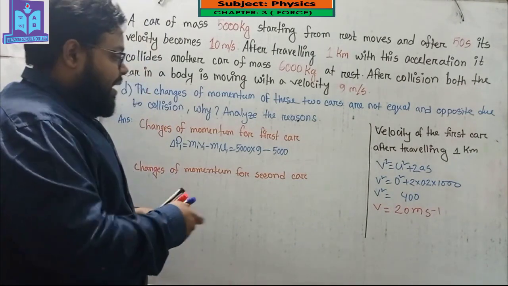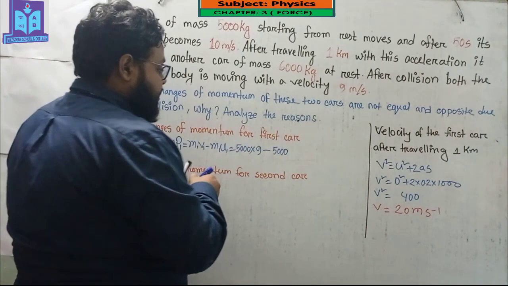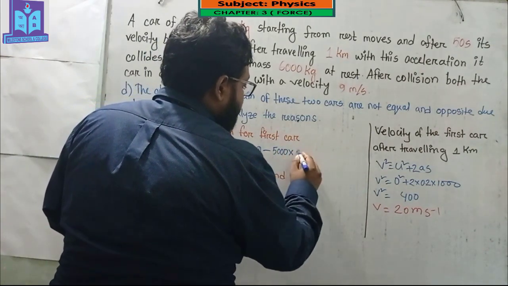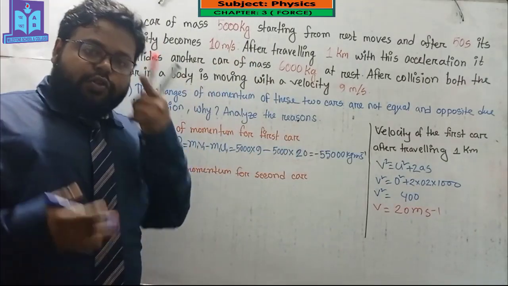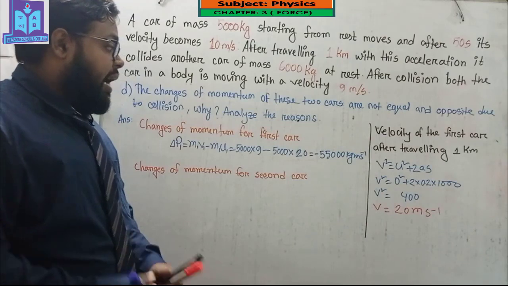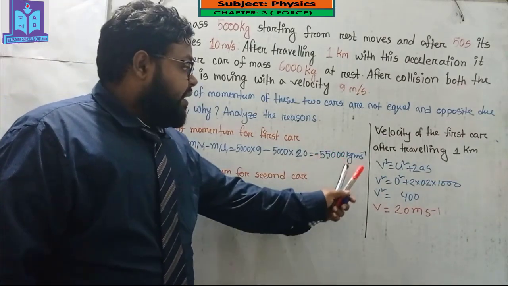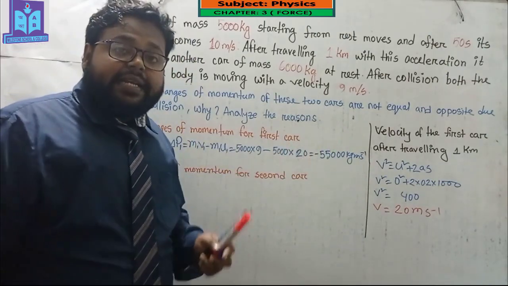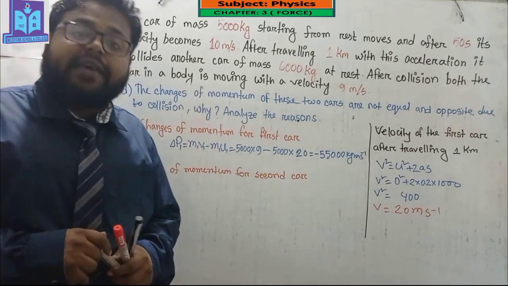The change in momentum is then 5000 into 20. If I calculate this value, I will get minus 55,000 kg m/s.